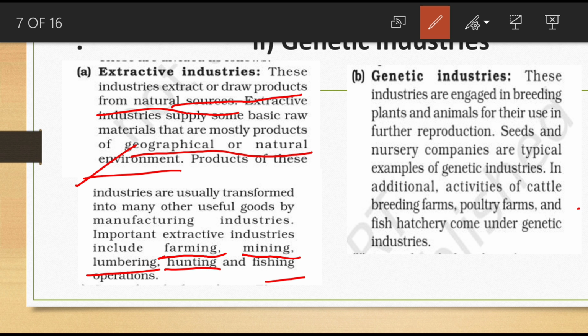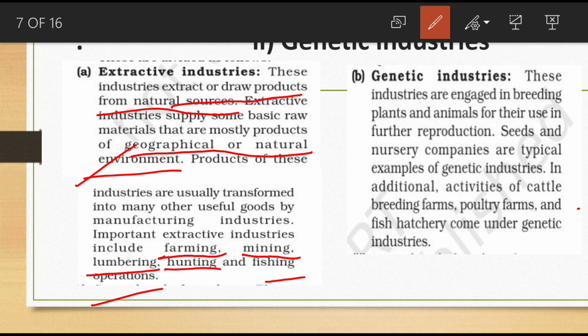Okay, hunting, fishing operations, these come under extractive industry. So in conclusion, we can say extractive industries involve extracting goods from natural resources such as land, air and sea. Then goods extracted and processed are used in which industry? Secondary industry, the manufacturing industry, there we are using them. And activities included in extractive industries are mining, fishing, hunting, lumbering. These are the examples for extractive industry.